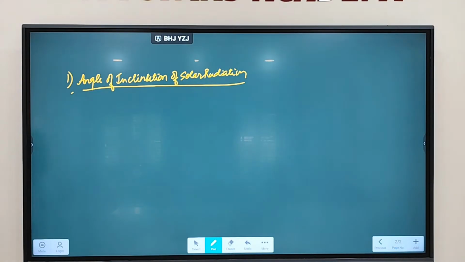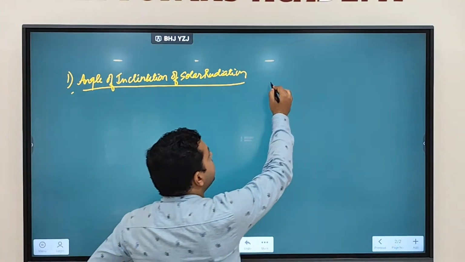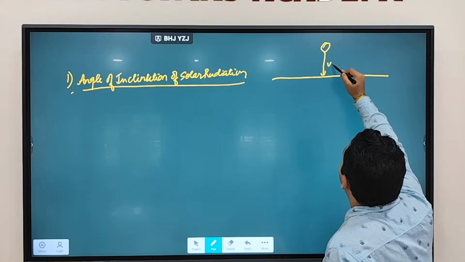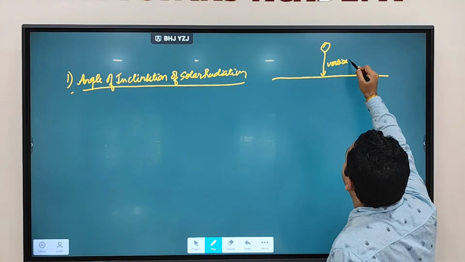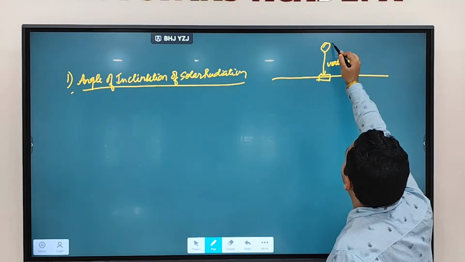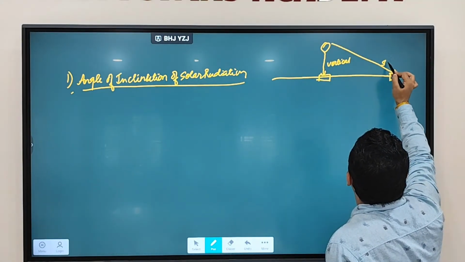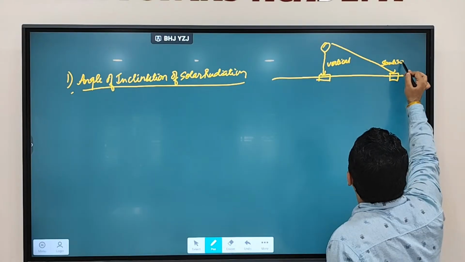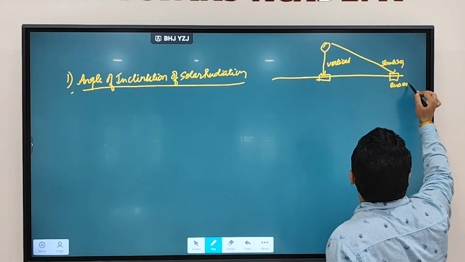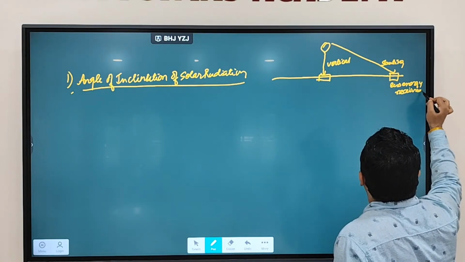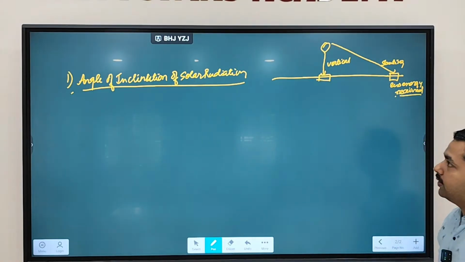Last class we discussed, if the sun's radiations are coming in a vertical manner, then what will happen? More energy will be received. If the sun's radiations are coming in a slanting manner, less energy is being received by the earth.